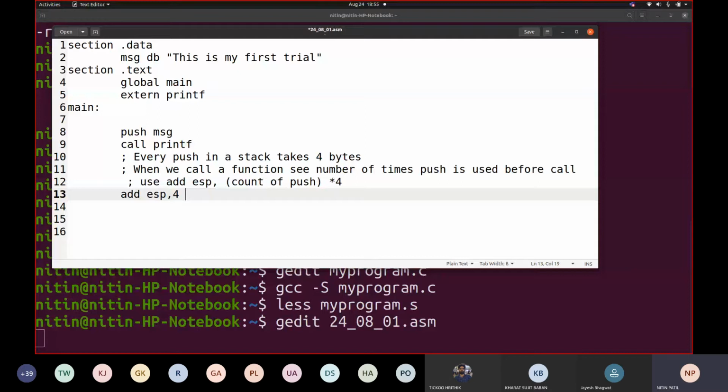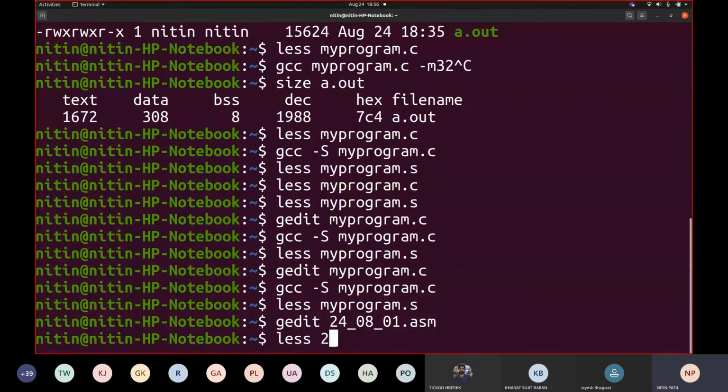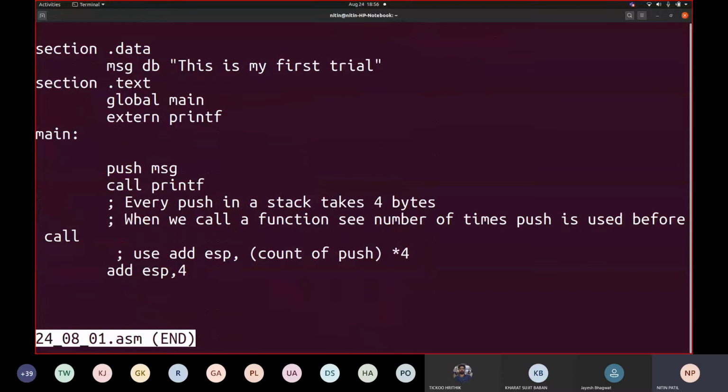Now let us try to save this. Let us go back to our terminal and see the program 240801.asm. I assume you are able to see this program. Section .data, message contains a value: this is my first trial. Section .text is where my code starts.